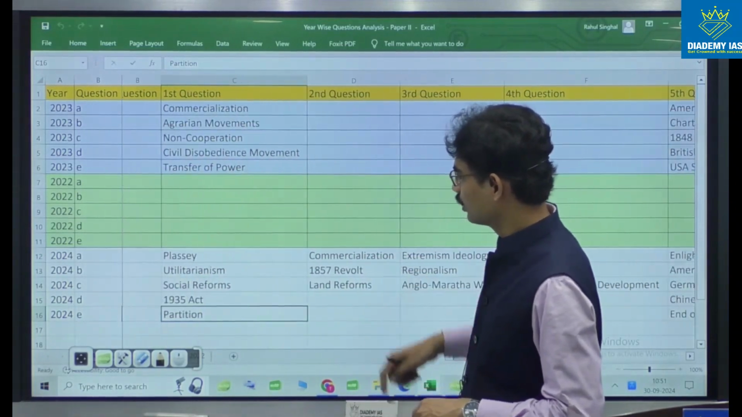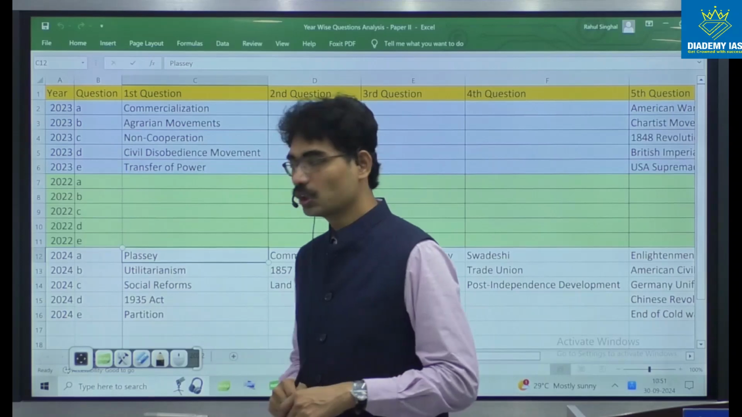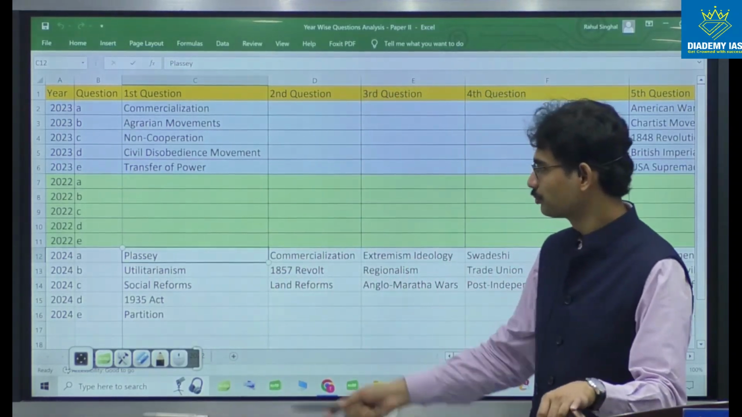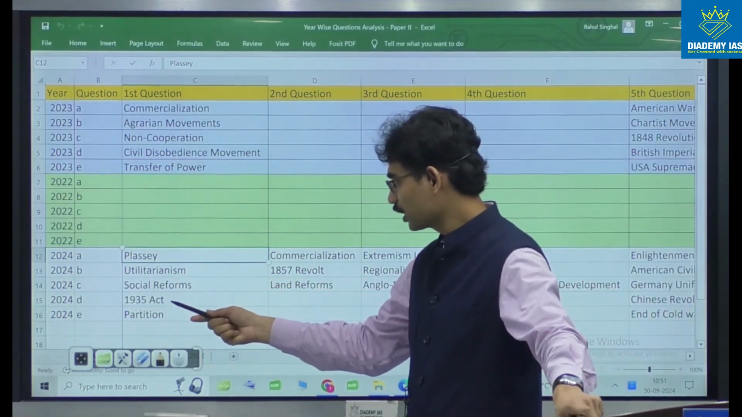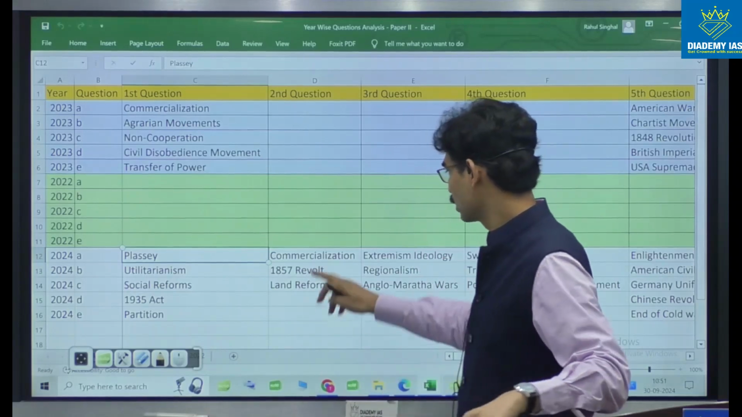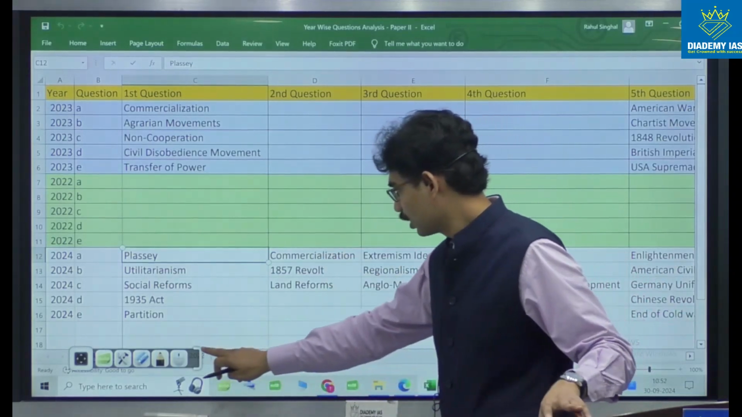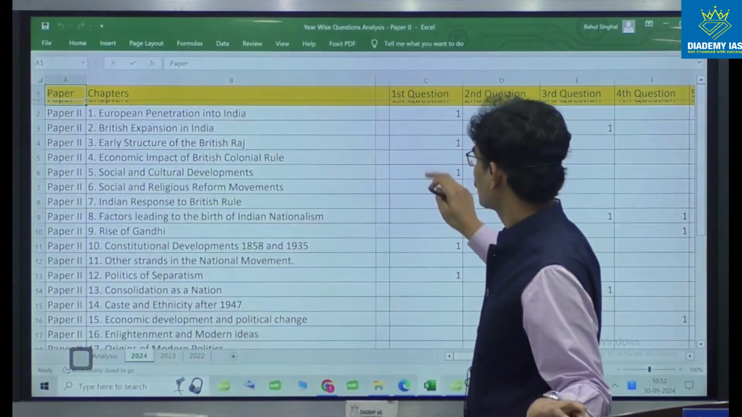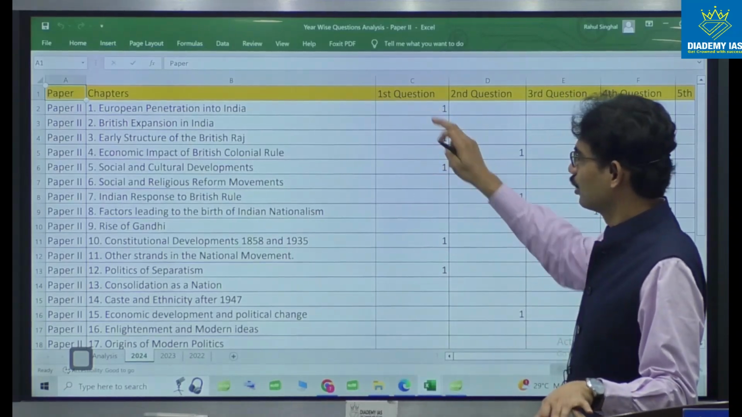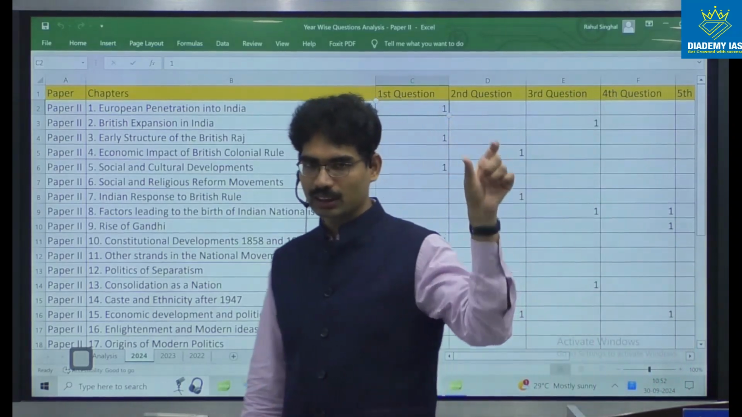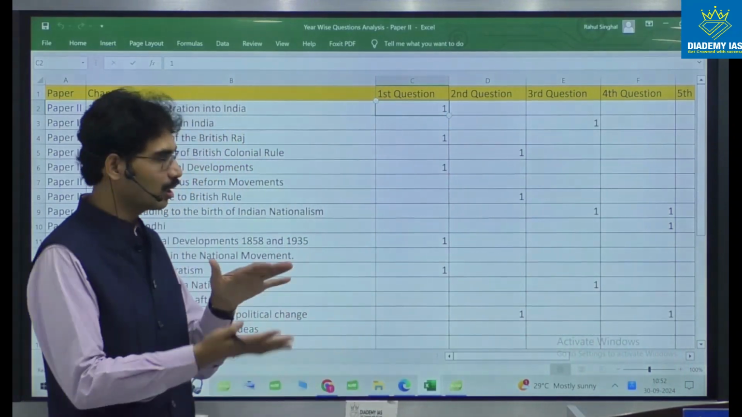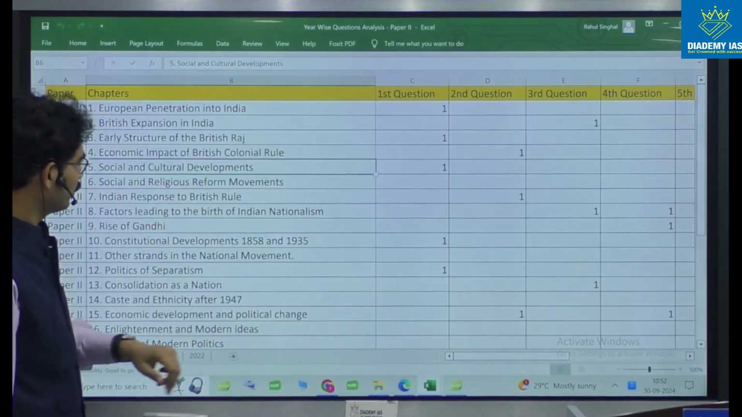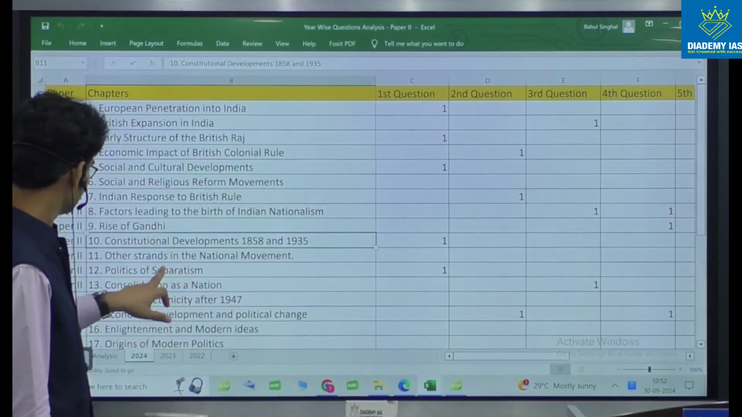If we observe, unit-wise, how the combination of questions were framed: Class C, utilitarianism, social reform, 1935 Act and partition. So these are the various questions. Now if we go here, question number 1, unit 1. Let us see from which units the combination came: first unit, third unit, fifth unit, 10th unit and 12th unit.